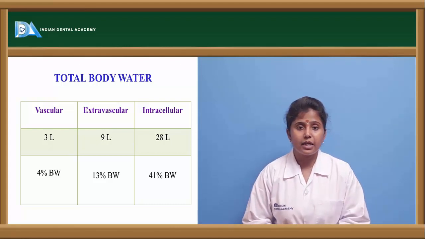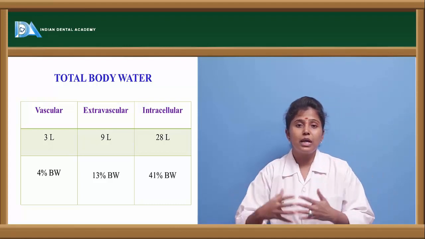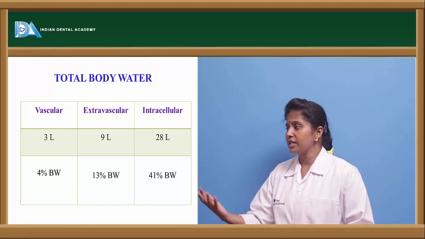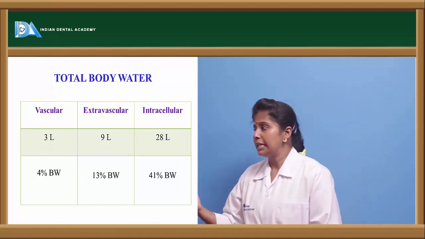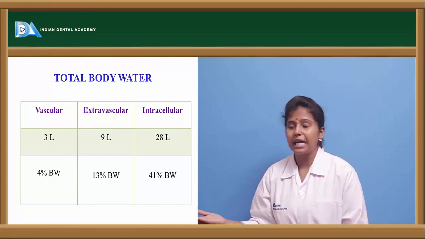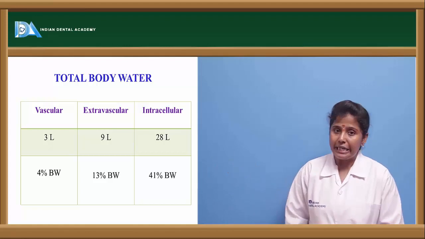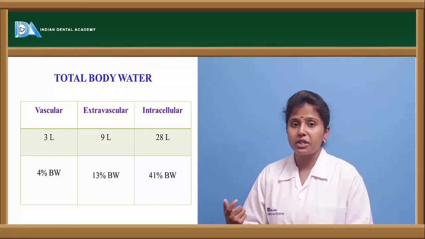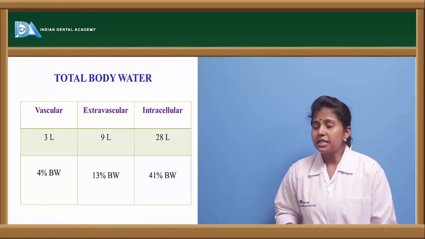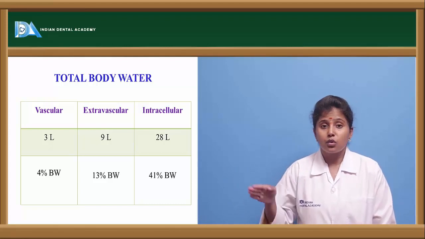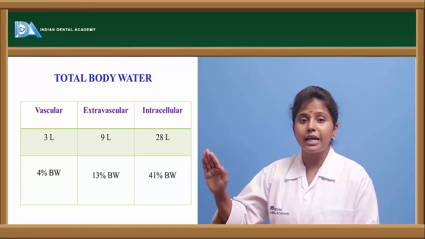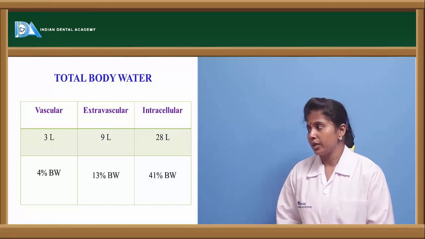Here, once the drug is entering into the body, it is solubilizing with water. So here the drug water which is there is distributed all over the body. If we see, in the vascular compartment, 3 liters of drug water is there, extravascular 9 liters, and intracellular is 28 liters. Here the percentage of body water in vascular is 4%, extravascular body water is 13%, and intracellular body water is 41%. So total body water is distributed in this way, and at these parts the drug is getting distributed.